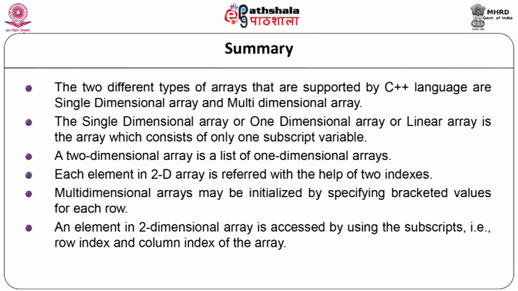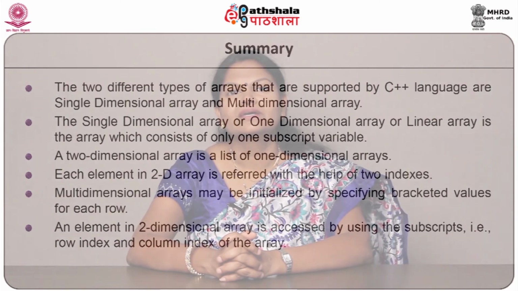C++ does not allow passing an entire array as an argument to a function. Arrays can be passed as a reference, but we do not use the ampersand symbol. Instead, we use the square bracket symbol. To return an array from a function, the function should return a pointer. The local variable's address cannot be returned outside the function, so the local variable should be declared as static. Array of class type is known as array of objects. Thank you.